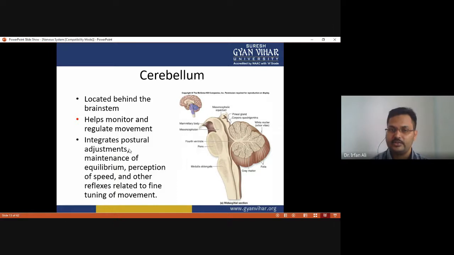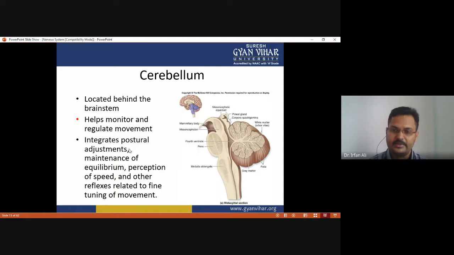As you can see in this figure, the various parts include the mesencephalic aqueduct, pineal gland, corpora quadrigemina, white matter also called arbor vitae, folia, gray matter, medulla oblongata, pons, fourth ventricle, mesencephalon, and mammillary body.